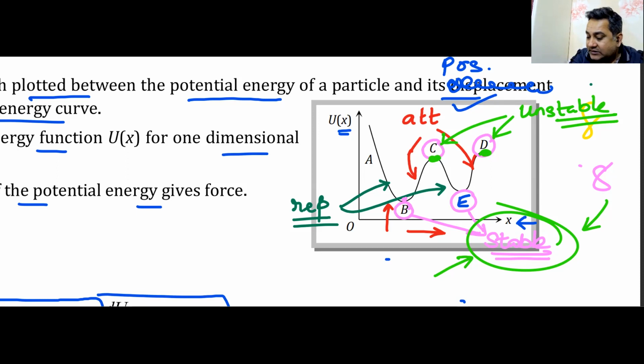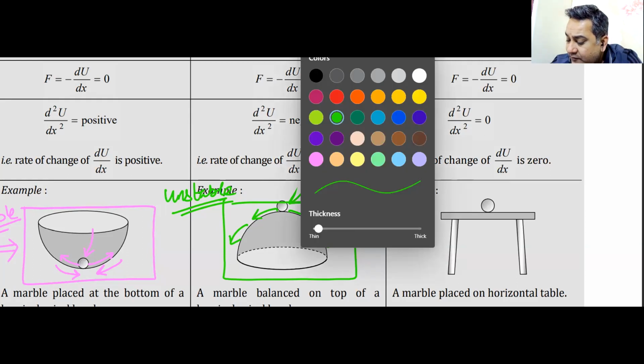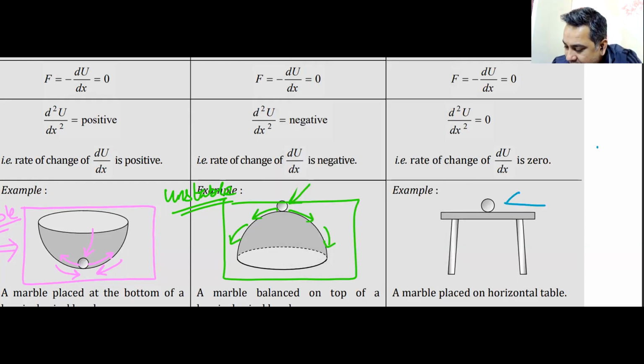So now I will just bring your attention to the third type of equilibrium, and it is straightforward. I will draw it with this legendary color blue, light blue. Now look at this flat surface. This marble, this ball, is on a flat surface. If I move it towards the right, it just stays there. If I move it towards the left, it doesn't go down, it doesn't go up, it's on the same level. Energy does not change.